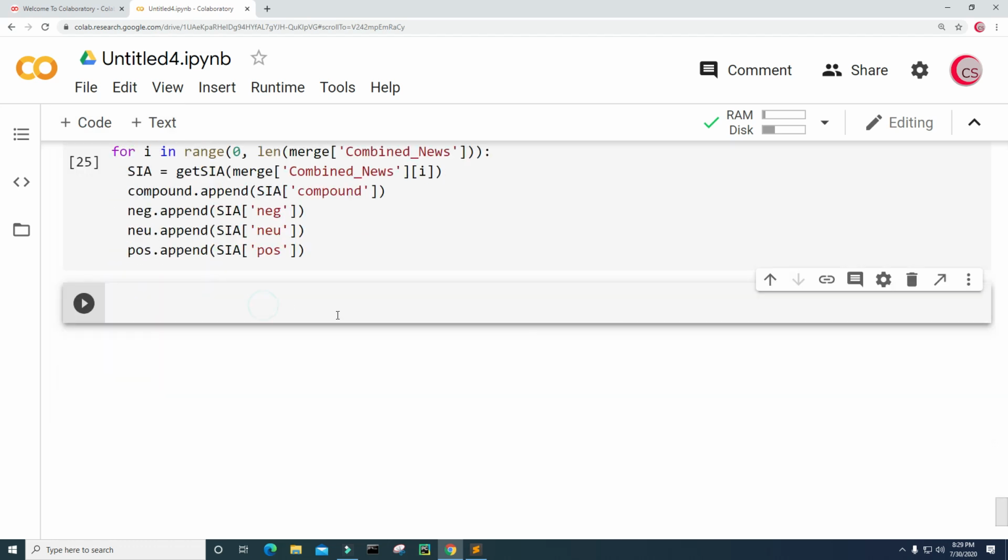All right, now let's store the sentiment scores in the merge dataset.